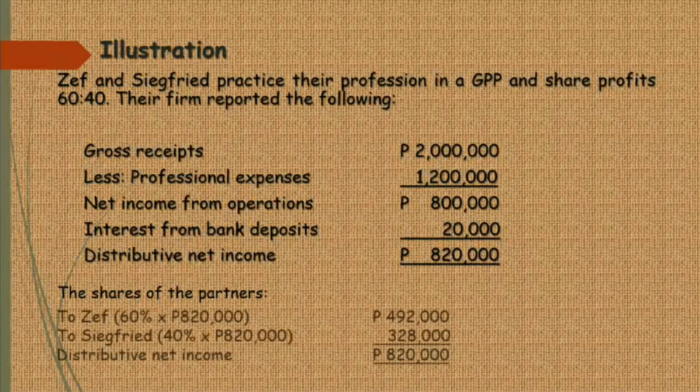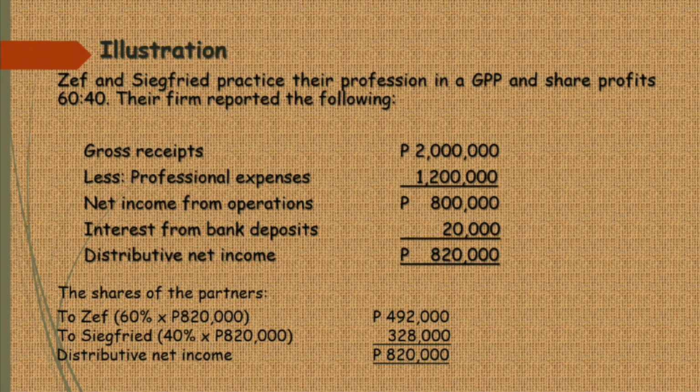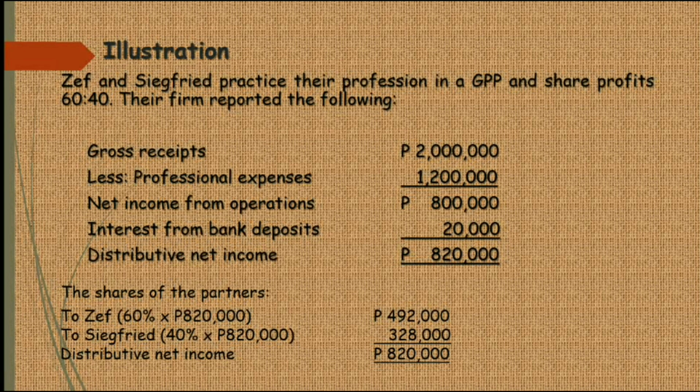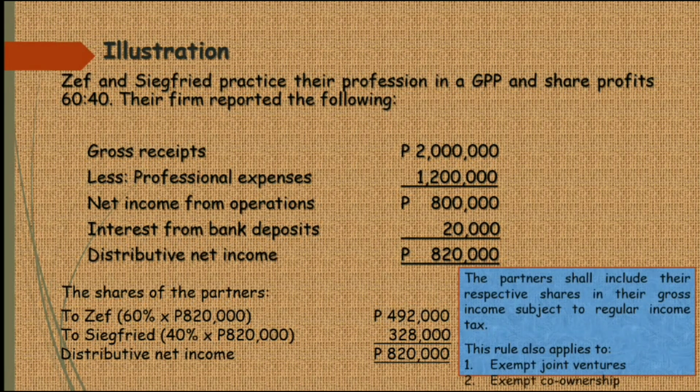So, for Zeph, that would be 820,000 pesos times 60%, that is equal to 492,000 pesos. And then for Siegfried, that is 820,000 pesos times 40%, that is equal to 328,000 pesos. So, itong individual shares ni Zeph and Siegfried, it will be added to their respective individual gross income, and that will be subject to the regular income tax.